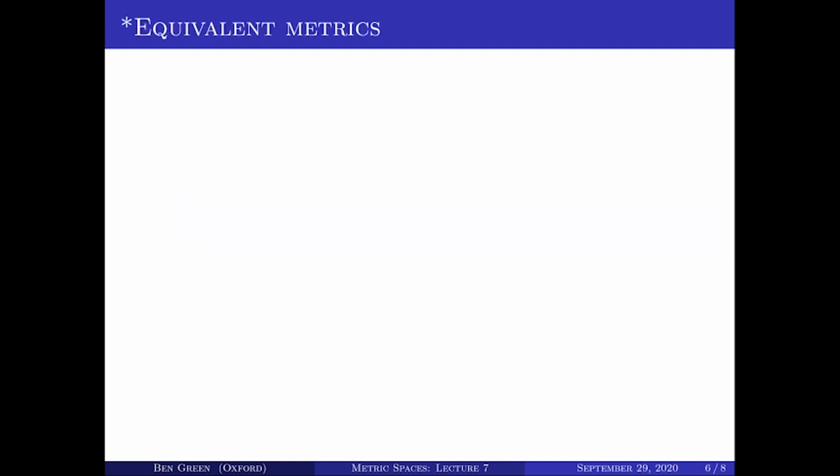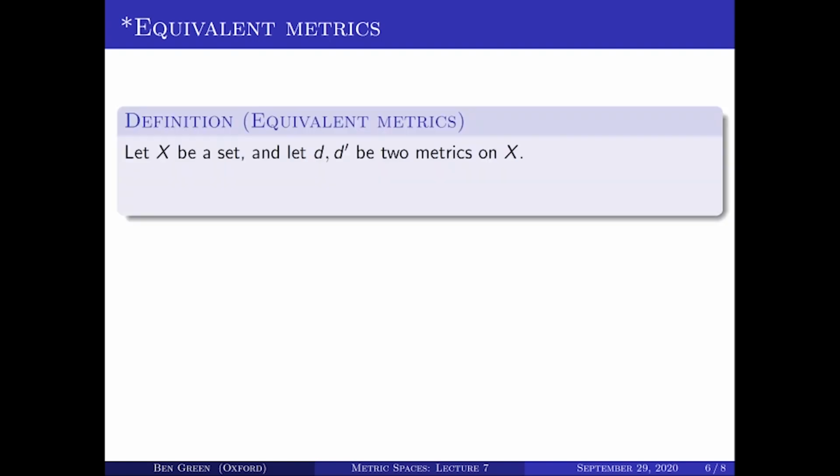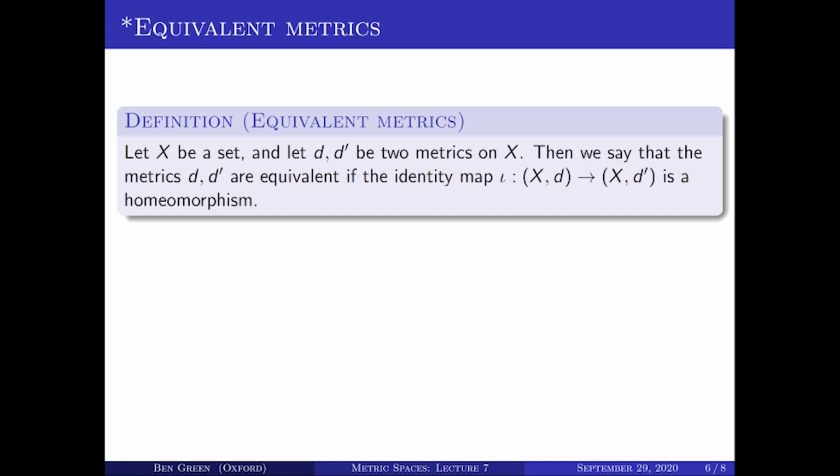Now, the final part of this lecture is not really examinable. It's not on the schedules, but I think it's interesting to talk about, so I'm going to talk about it. This is the notion of equivalence between two different metrics on the same underlying set. So suppose I have a set X, and that I've got two different metrics on X, d and d primed. Then I'm going to say that they're equivalent if the identity map, denoted by the Greek letter iota here, from X with the metric d to X with the metric d primed is a homeomorphism.